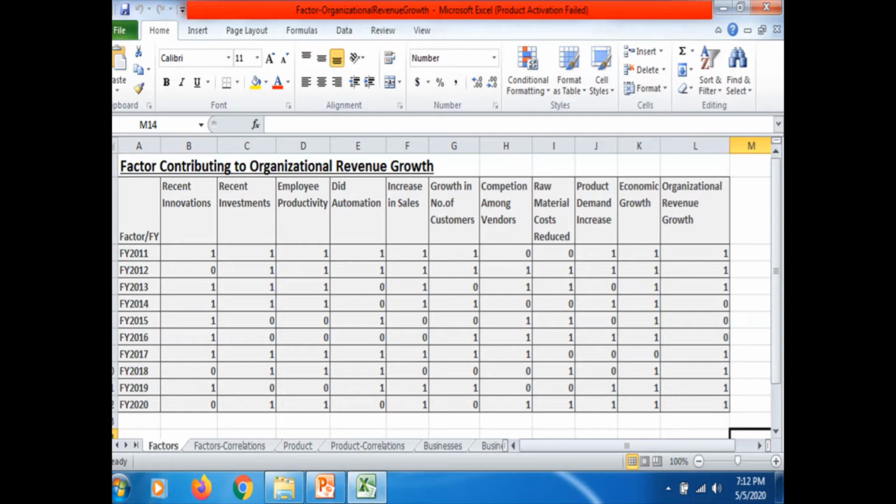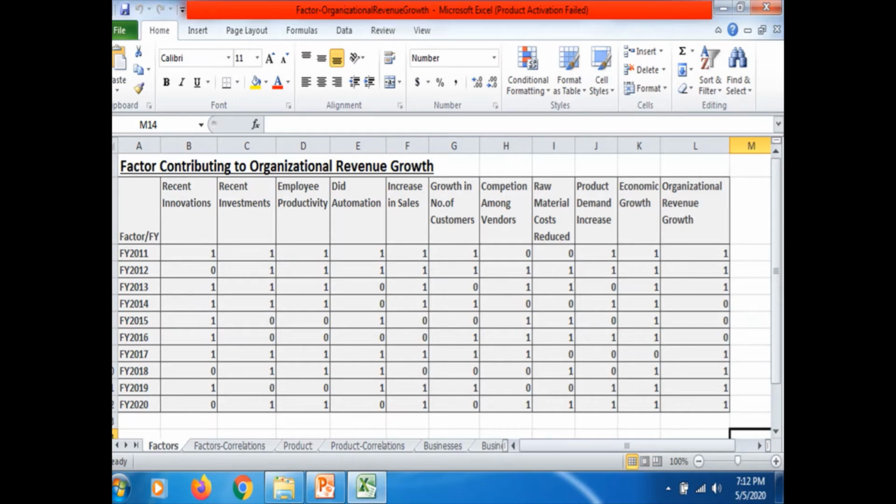To know among all these factors which factor is really contributing to your organizational revenue growth, we have to do the correlation. This is the example I have given. For all these 10 factors, collect the data of the recent 5 years or 7 years or 10 years.